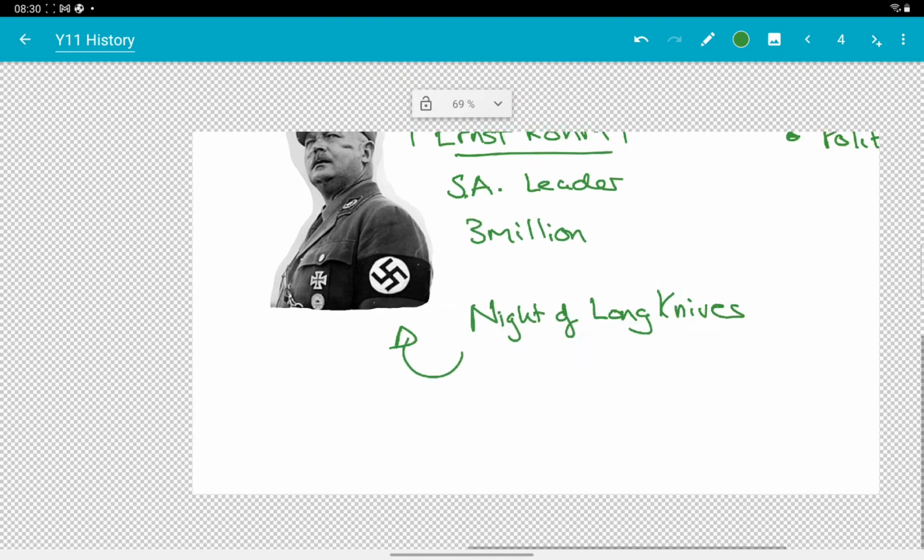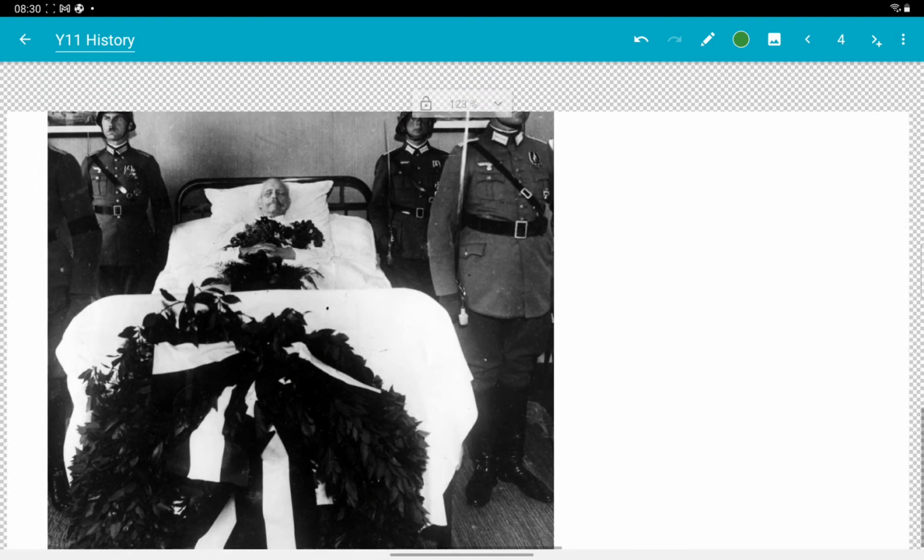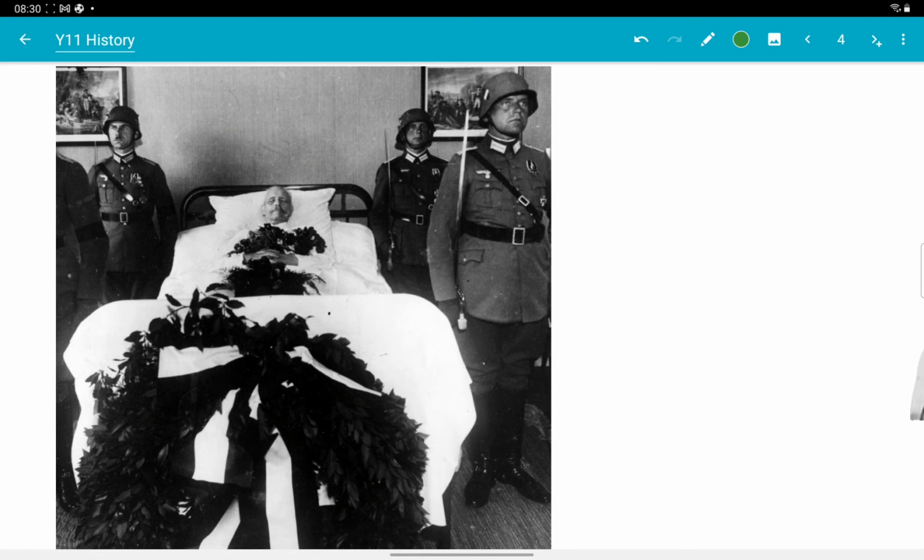Okay, then in August, Hindenburg dies. Here's the old president lying on his deathbed. And Hindenburg's death is really important because Hitler can now merge the role of Chancellor and President into a new role called Führer. And what's important here is that the army support Hitler in doing this, and the army agree an oath of loyalty to Hitler.